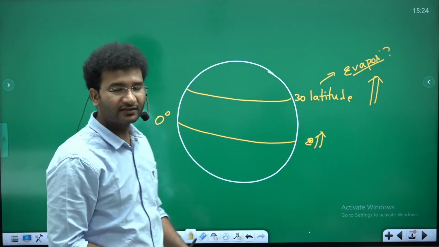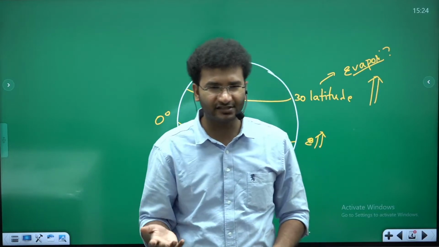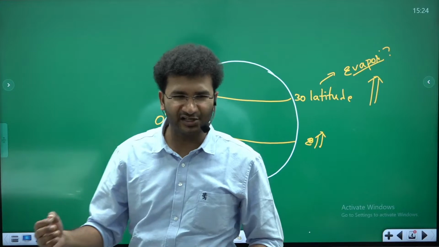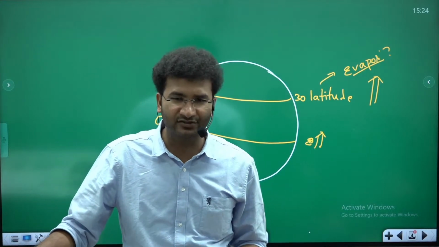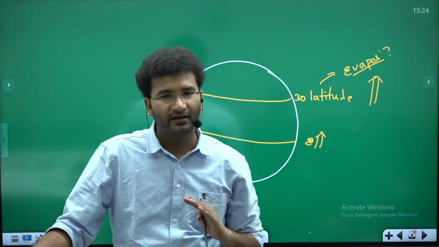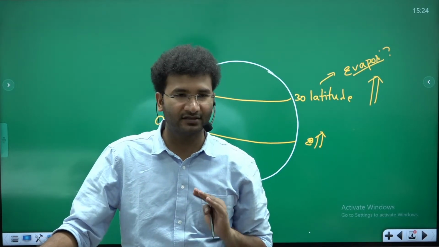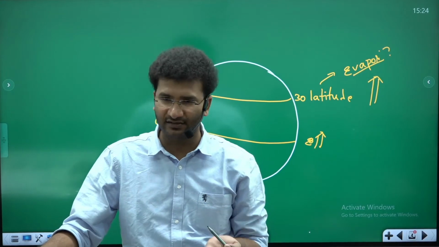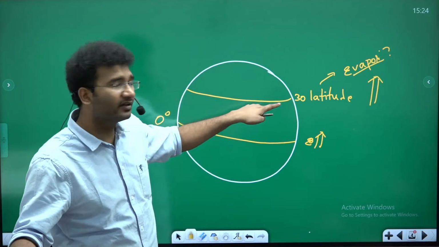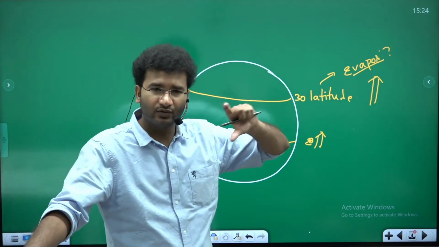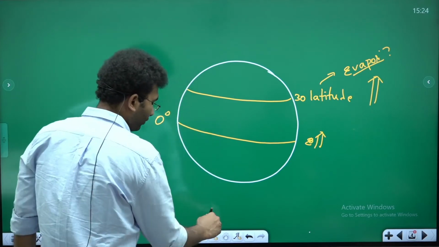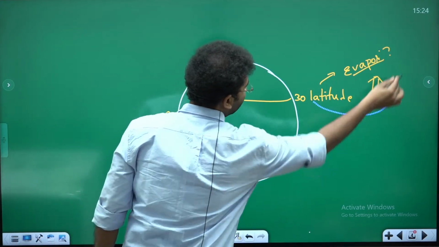If you give me the logic that sir, evaporation is more, temperature is more, then I do agree. At the equator, your NCERT also says that near about 6 to 8 centimeters of the oceanic height is more, right? Why? At the equator, on an average, the annual temperature is higher, right? But why at 30 degrees latitude will you find the height of the ocean to be a little high? If you understand this, the concept of the waves topic will be a little easier.